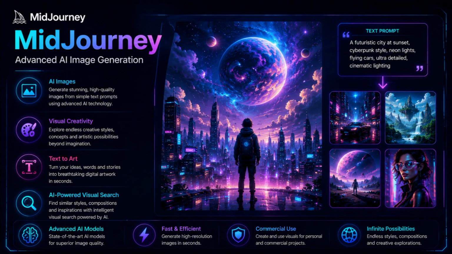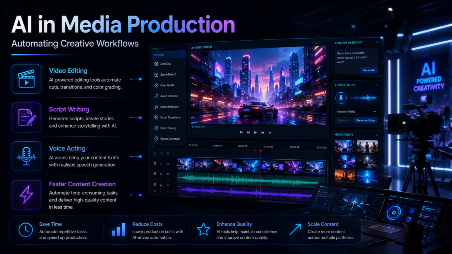Now, where can we apply these models? Let me take one example of media production. Generative AI models have revolutionized media production by automating tasks like video editing, script writing, and even voice acting. This has led to increasing efficiency and cost savings for content creators.